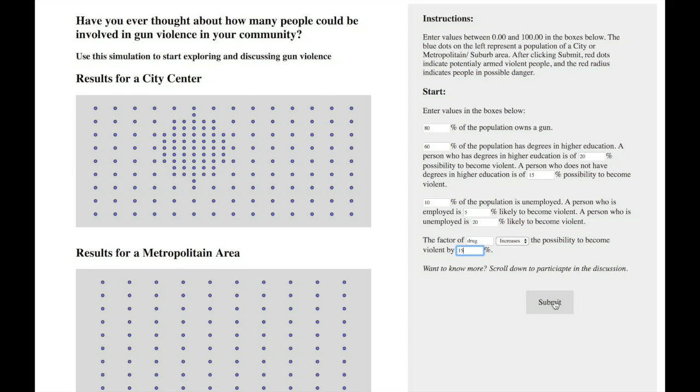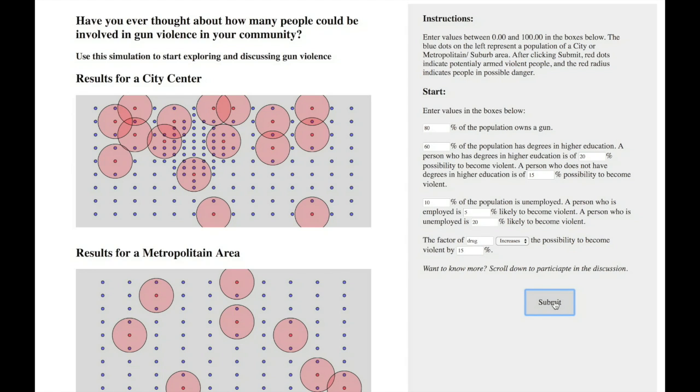Users can input the values, for example, the education level and unemployment rate. Also, they can add what they think is important, for example, the drug, to see what happened. By clicking the submit, the red dots indicate potentially armed, violent people, and the red radius indicate people in possible danger. So this part provides a start point to let the users start thinking this issue through being aware of the situation in their own community and their own thoughts.